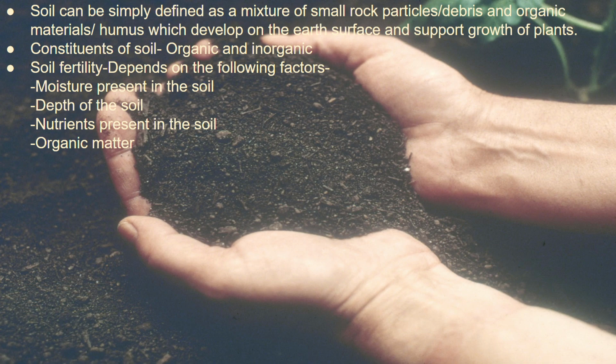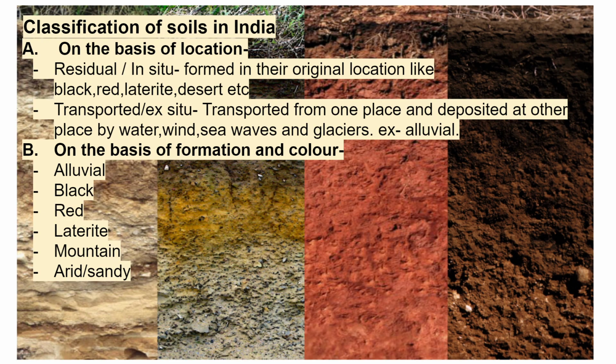Then organic matter, that is humus, animal remains, cow dung, leaves, twigs, branches, hay, everything can be collected and decomposed, and organic matter can be added to the soil to make it more fertile. So these are the factors on which soil fertility depends.